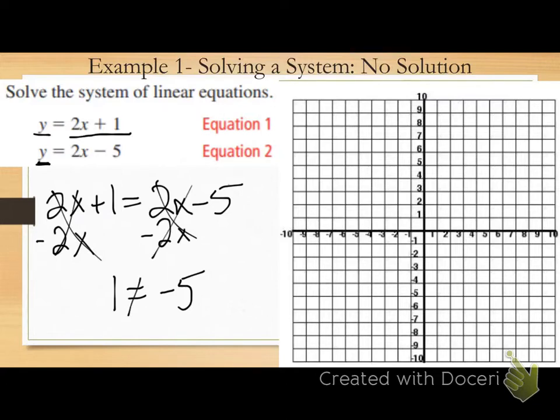So, when I'm using substitution, if I have variables cancel each other out like this, and I don't have any other variables, and I get a false statement, my answer is no solution. Does that make sense? If it tells me to check my solution if possible, am I able to check no solution? No, because I don't have any x or y values to plug in, do I? So that'd be the end of the problem right there. Okay? Does that make sense for substitution? If you substitute, that variable cancels completely out. You're left with a false statement, no solution. Can I erase and use elimination now? Sweet.